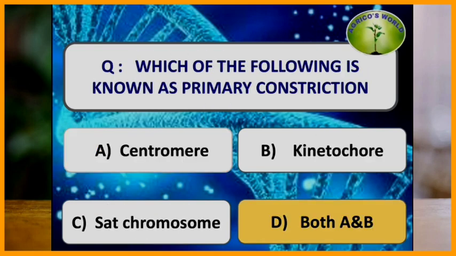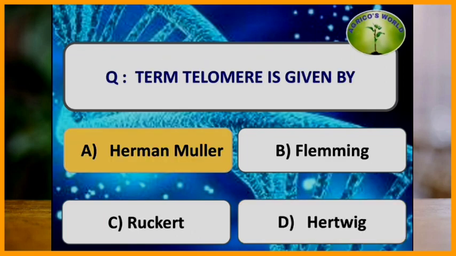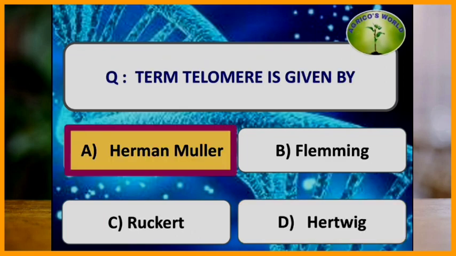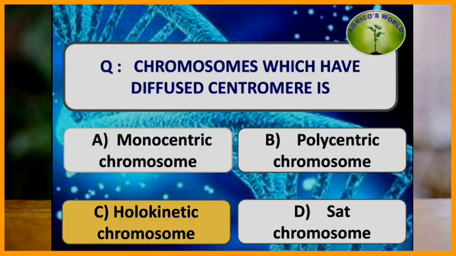Which of the following is known as primary constriction? The centromere, which is also known as kinetochore, is the primary constriction. Term telomere was given by. The term telomere was given by Hermann Muller. Moving on to the next question.